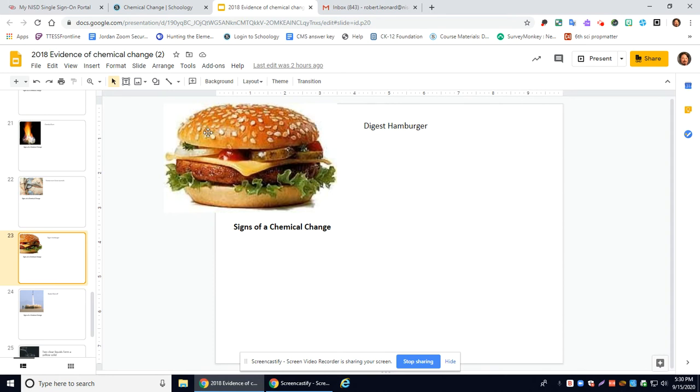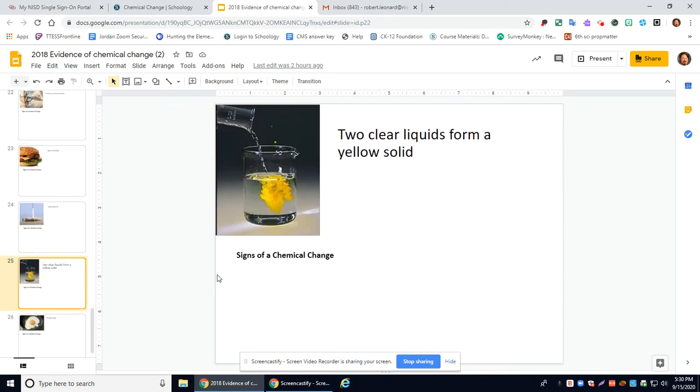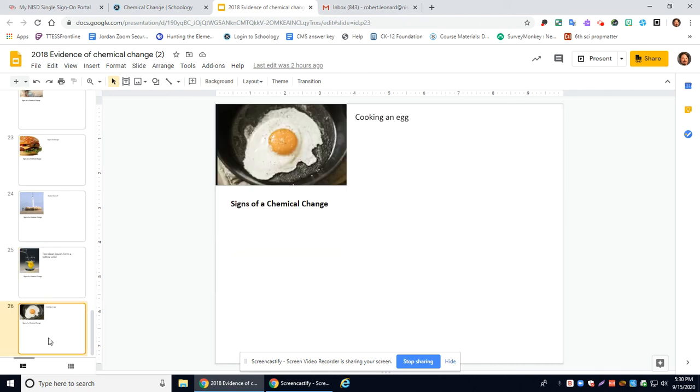You eat the hamburger, the bread is turned into sugar by your body. The protein in the meat is turned into amino acids, so it produces a new substance. This is an example when you mix two clear liquids together and you get a solid. The signs of chemical change here would be a precipitate. So this here, that yellow stuff is a solid powder, so it's coming out of two liquids, that's a precipitate. And then finally, cooking an egg, it was clear, it turns white, that is a change in color.